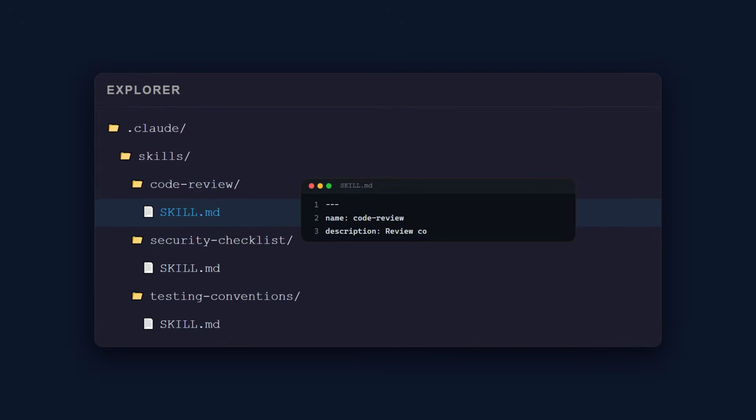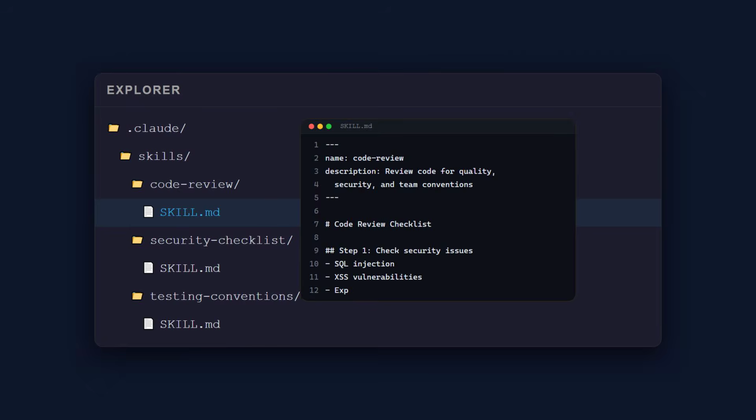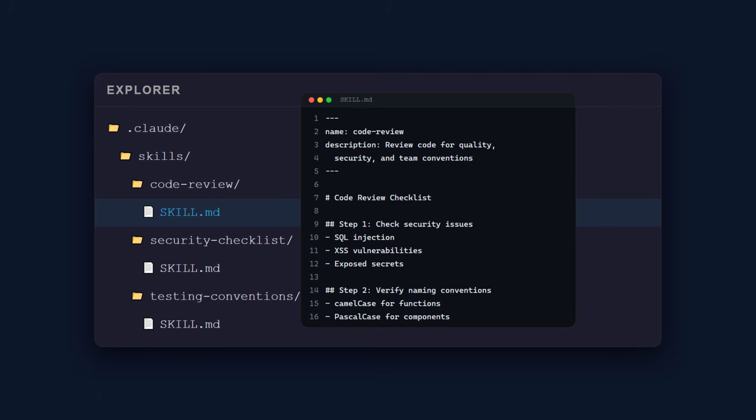Let's start with skills. A skill is a markdown file that lives in your .claude/skills folder. It contains instructions, context, and workflows for a specific task. When you ask Claude to review a PR, it checks its skills, finds one that matches, and loads that knowledge into the conversation. Here's the key insight. Skills are on-demand context. They don't run in isolation. They inject knowledge directly into your current conversation. Think of it like opening a recipe book while you're already cooking. You read the recipe, you follow the steps, but you're still in your kitchen, using your tools, in your conversation.